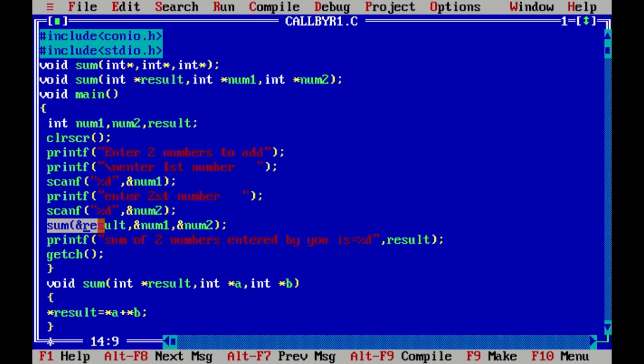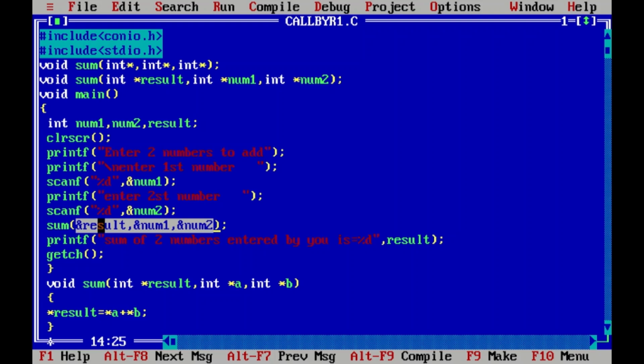Now see it here. There is no equal to sign like this. Earlier in previous you must have seen we have taken result equal to sum, but here it is not required. Why? Because we are directly going to access the variable. How come? Because we are getting addresses. So here in call by reference we are passing addresses of every parameter.